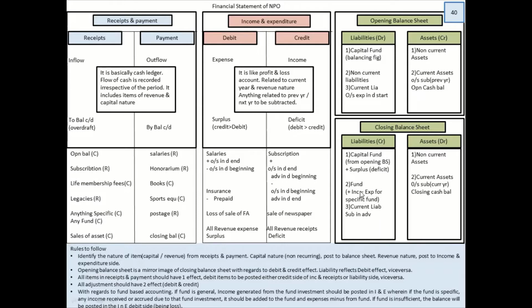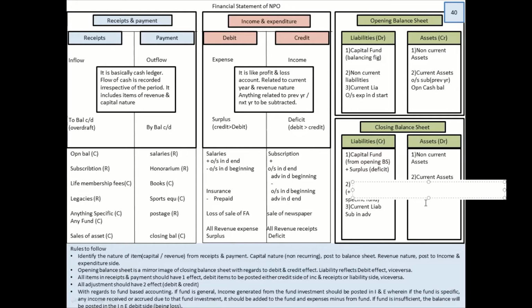Now how it gets complicated is, for example, let's say that you have a fund of 10,000. Let's put in the numbers so that it is more clear to you guys.